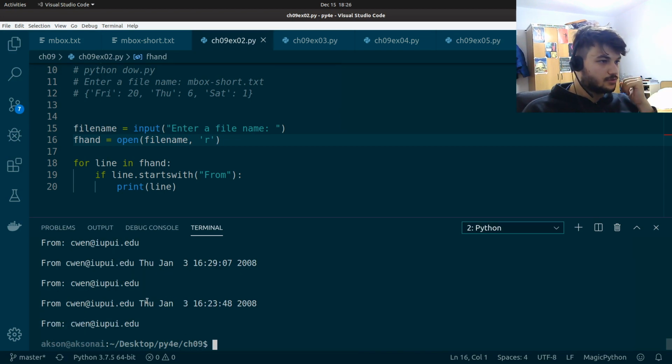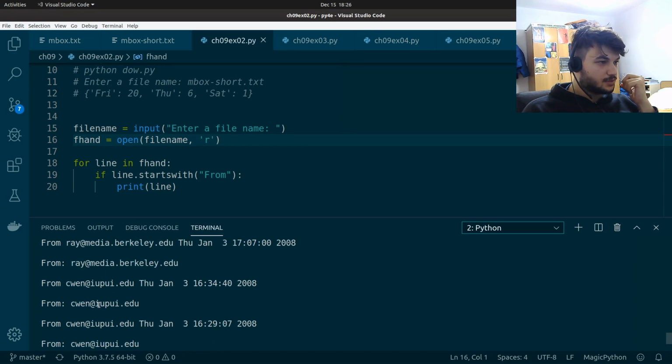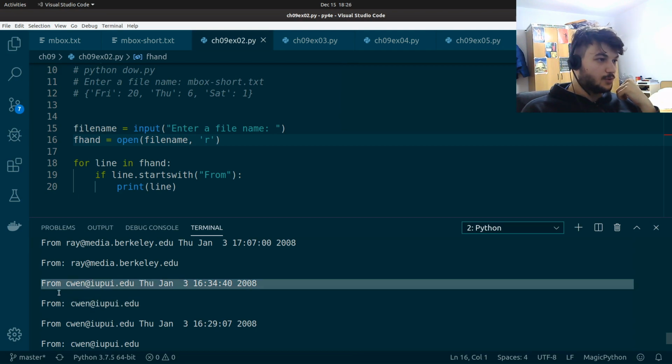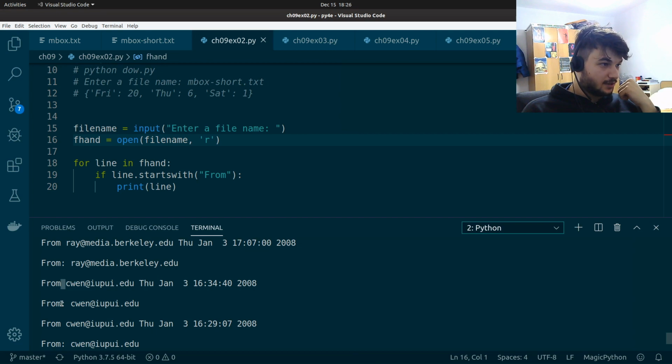Okay, so as you can see, this is not exactly what we want because we only want the lines which start with From only, and not From with a colon, because only these lines have the day.